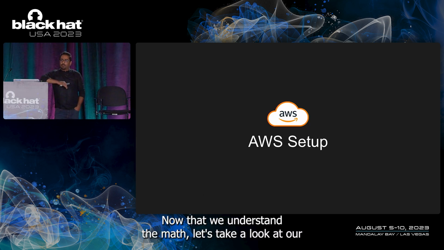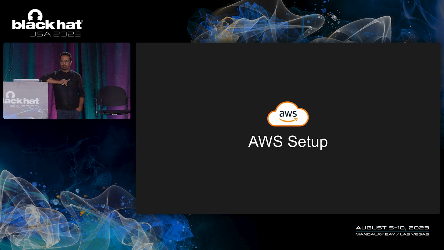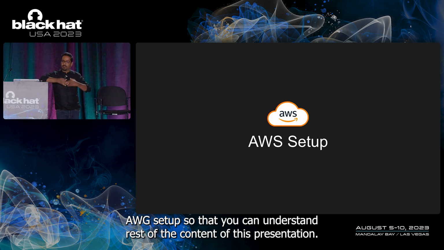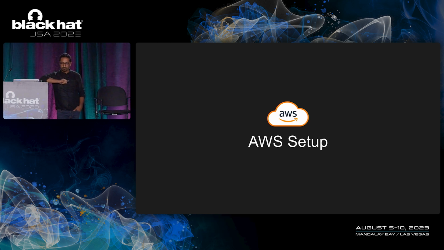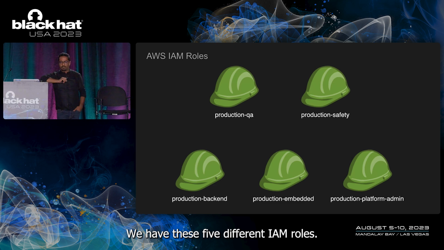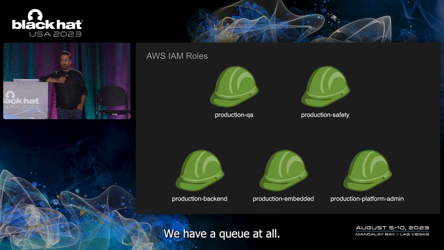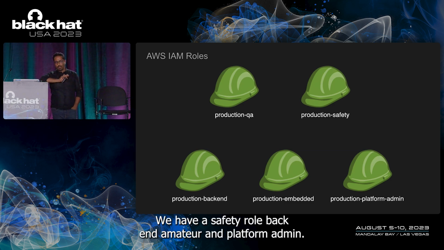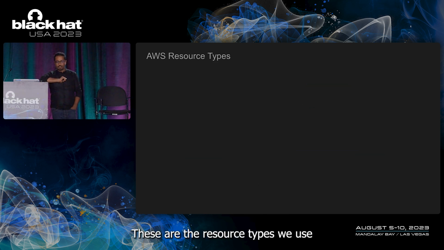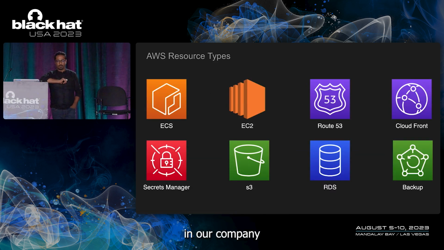Now that we understand the math, let's take a look at our AWS setup so that we can understand the rest of the content of this presentation. We have these 5 different IAM roles. Obviously, this is a subset, but this will be helpful moving forward. We have a QA role, we have a safety role, backend, embedded, and platform admin. These are the resource types we use in our company.